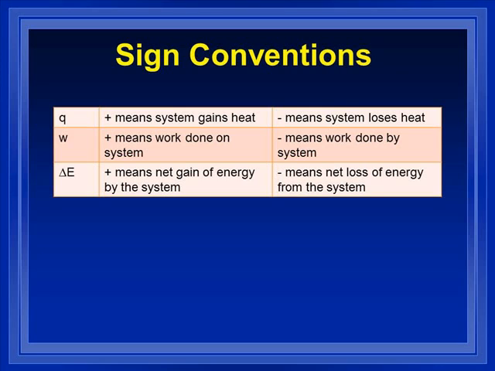If W is positive, that means work is being done on the system. Work happens when movement occurs, force through distance. So if work is done on the system, that generally means the system is being compressed. Okay, if it's a gaseous system, it's being compressed.